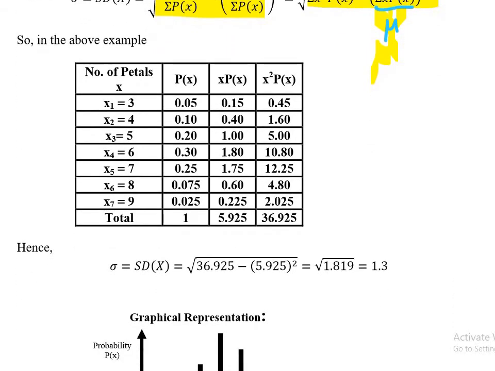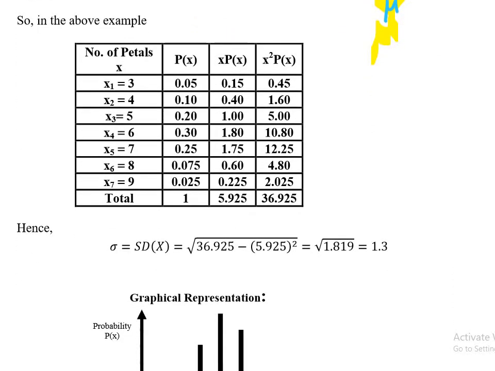So going back to the previous example, if I have to calculate the standard deviation, I will make one more column. I need summation x p x and summation x squared p x. So I will multiply x p x one more time with x. 15 times 3 is 45, so you get 0.45. 1 into 5 is 5. Similarly, 0.6 with 8 is 4.8. If I multiply and add them up, this is summation x squared p x, and this is summation x p x.